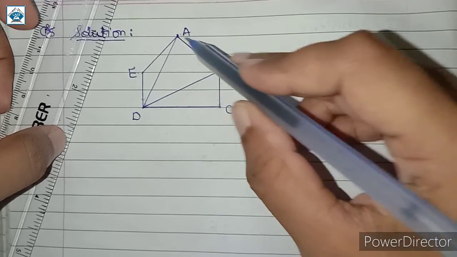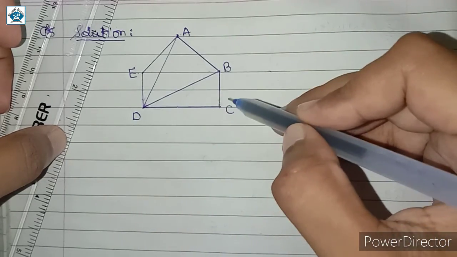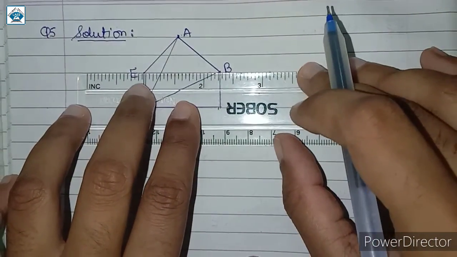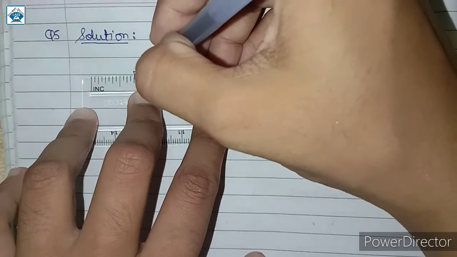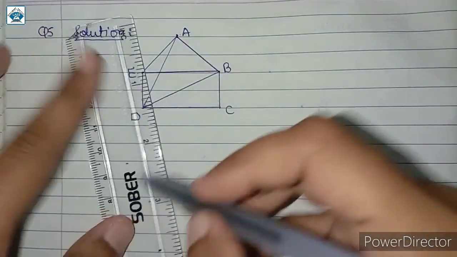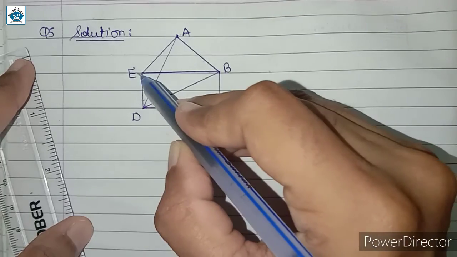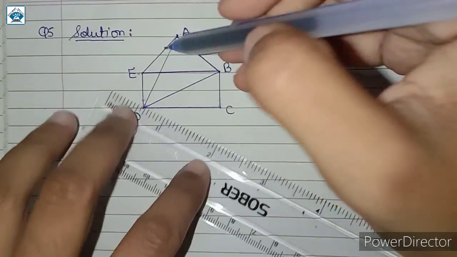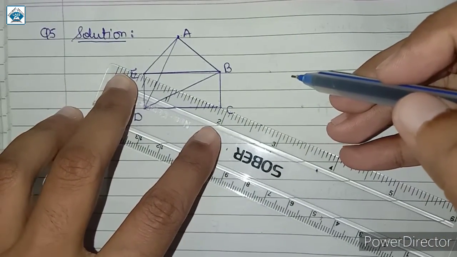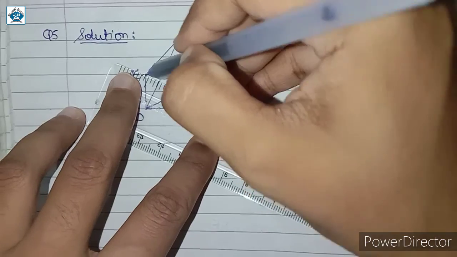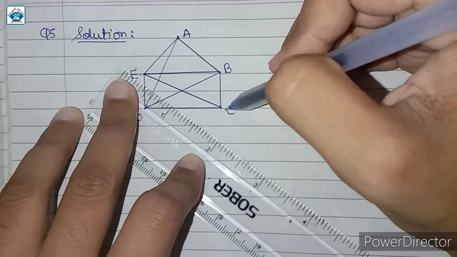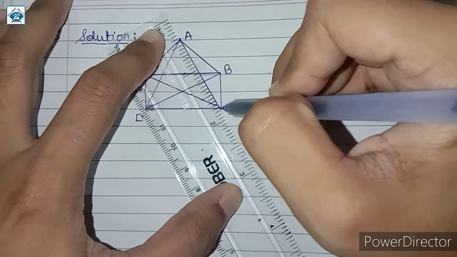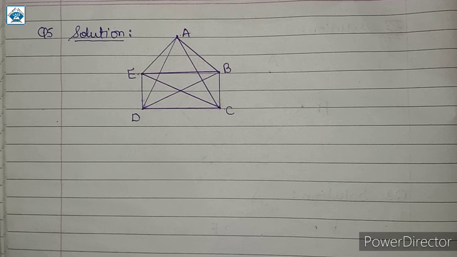Now BA and BC are connected, BD is also connected, BE is not connected. So let us draw diagonal BE, like so. Now B is connected with E. E is connected with D, A and B, not connected with C. So let us now draw the next diagonal EC, and here C is not connected with A. So here the last diagonal, this fifth diagonal of this pentagon, which is AC.